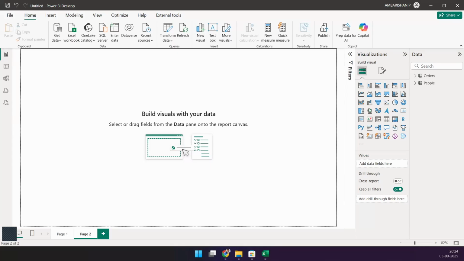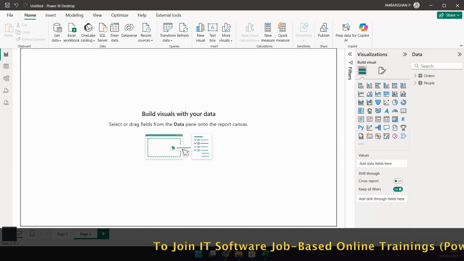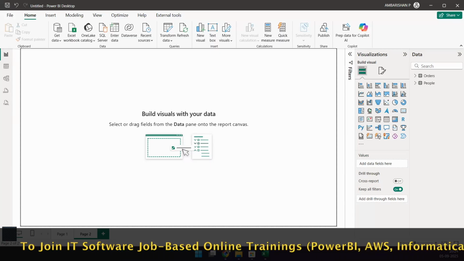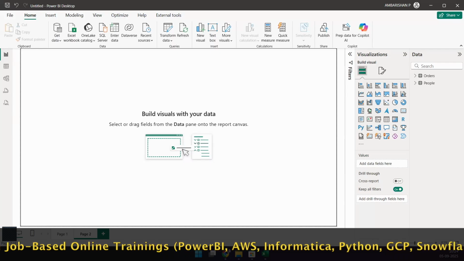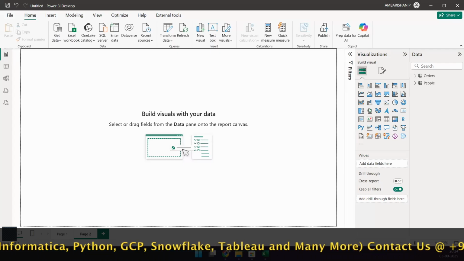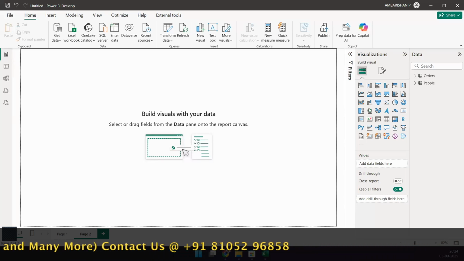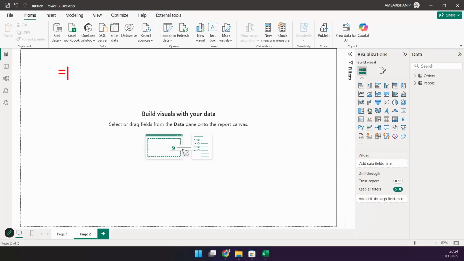Okay. What is the list of prerequisites and skills to learn to become a Power BI data analyst? See, if you want to learn Power BI, this can be learned independently as well. It does not have a dependency, but I would rather say have some SQL knowledge plus Excel knowledge would work. If you have worked on Excel, have you ever seen or written a simple formula like this?